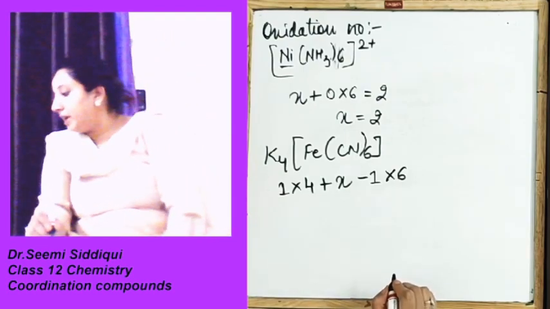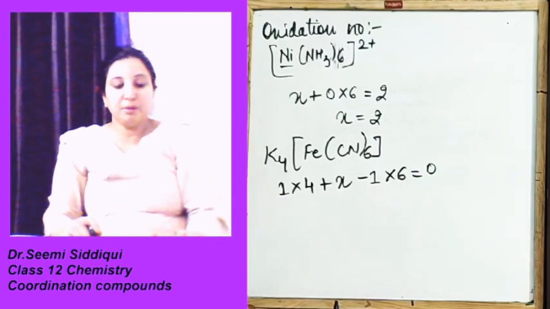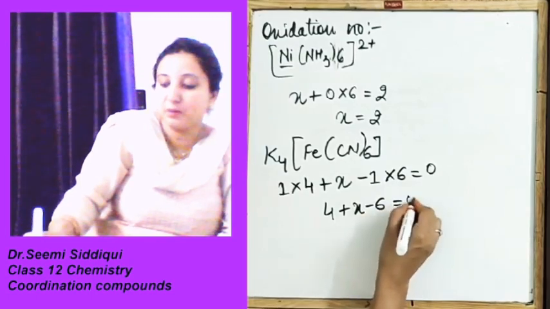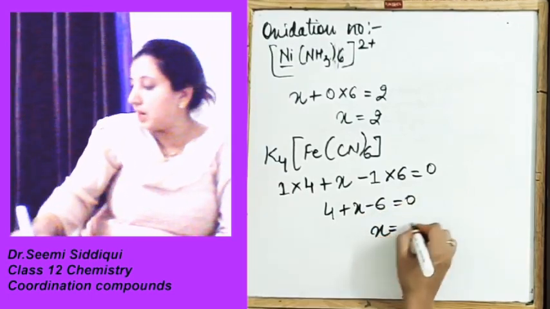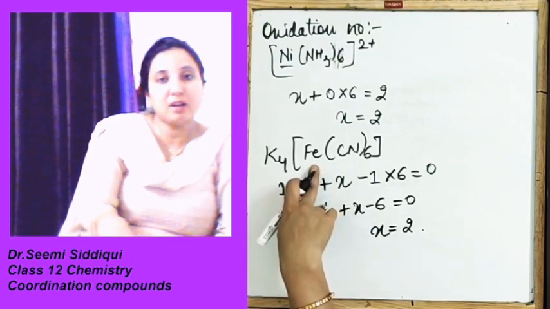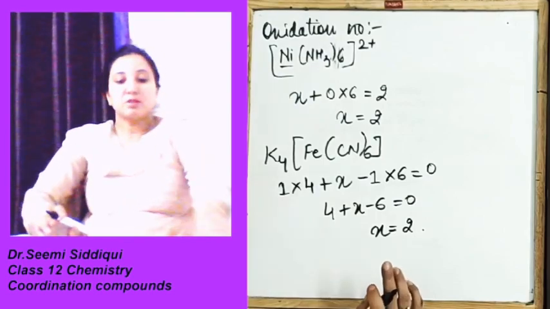Now over here it is equal to 0. So 4 plus X minus 6 is equal to 0. So what is the value of X? Your X value is going to be 2. So Fe's oxidation number is 2 over here. Clear?